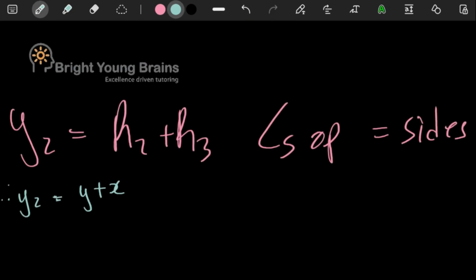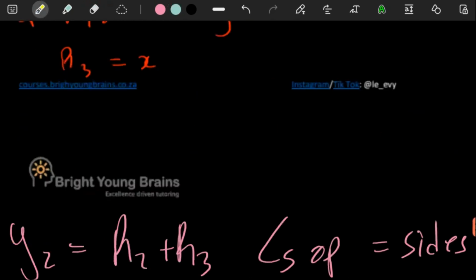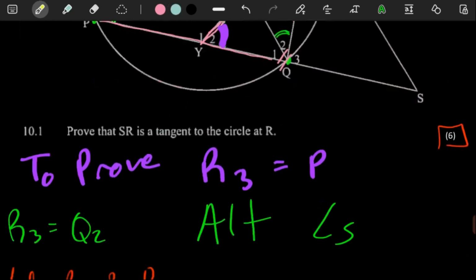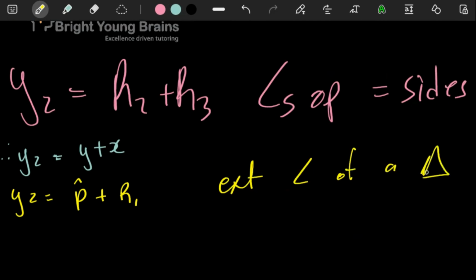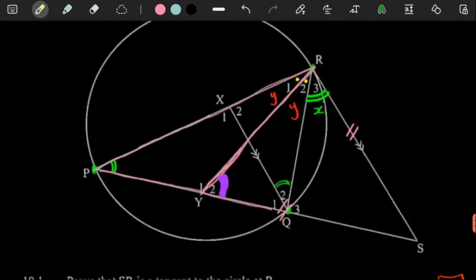There we go. So that's the first pit stop. The next thing we have to write down is that y2 is equal to angle P plus R1. The reason is exterior angle of a triangle. Anyways, let's see. So here we have P, we have nothing. R1, we have it as a y.